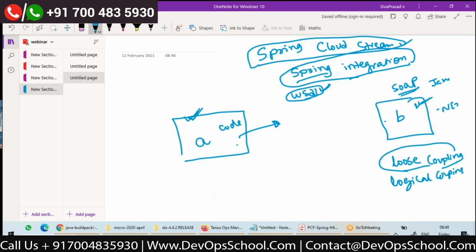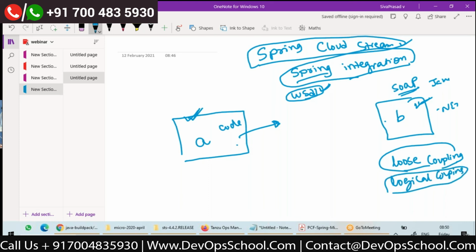What do I mean by logical coupling? If I want to say two applications are logically coupled, the application A need not know who is the receiver, and the receiver application need not know who is the client. If you are doing such an integration, then I can say that they are logically coupled.